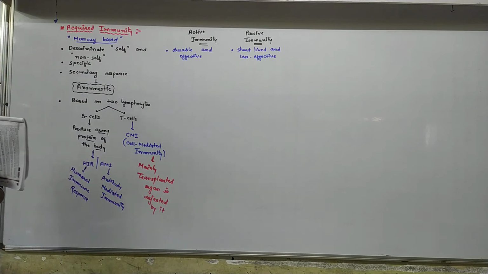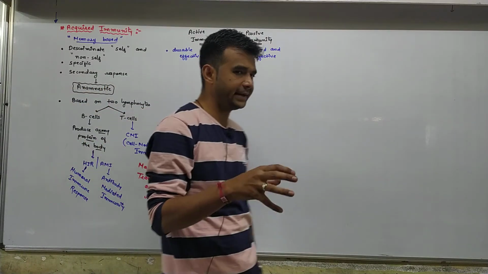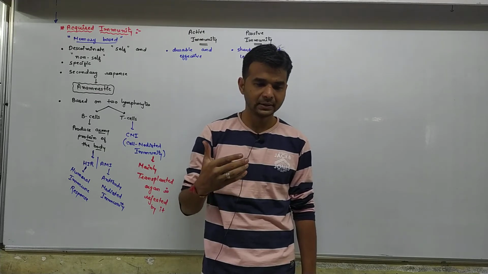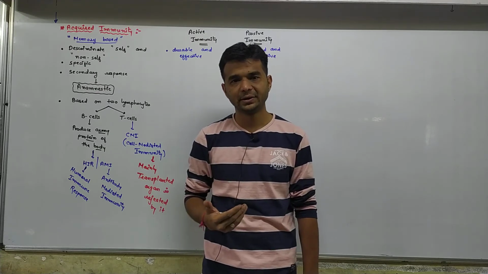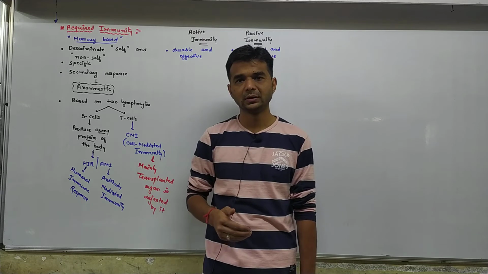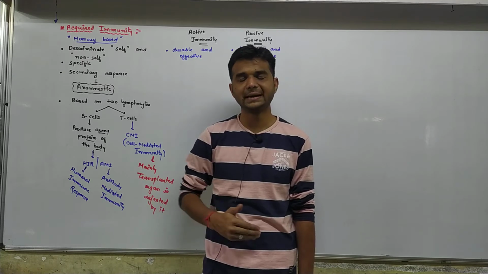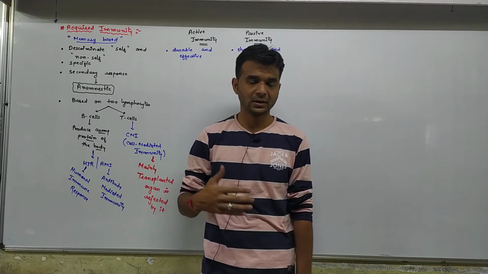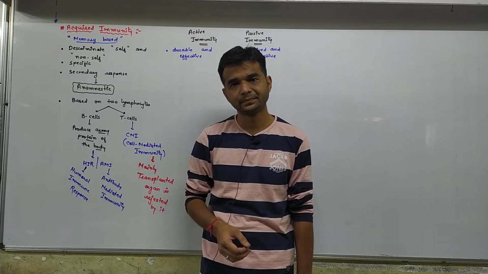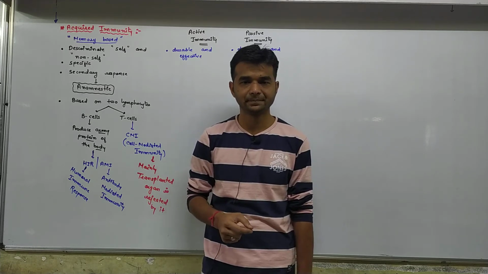See, in active immunity the person comes in contact with the antigen, live antigen or heat killed antigen, for example a vaccine. So if the first time we come in contact with living or dead antigen and our body is able to produce the antibody against it, that type of immunity is known as active immunity.